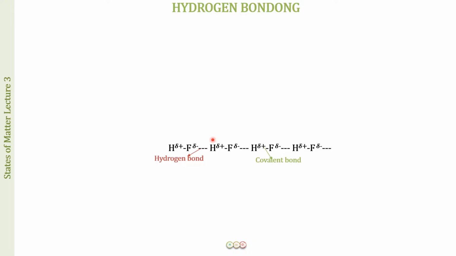When these are attracting each other, we call this a dipole-dipole interaction. But now, when I label this attractive force between them, I call it a hydrogen bond. So let us understand this special type of dipole-dipole interaction, the hydrogen bond.